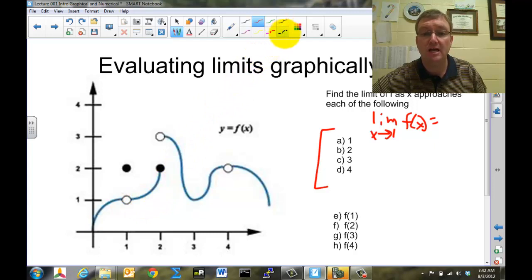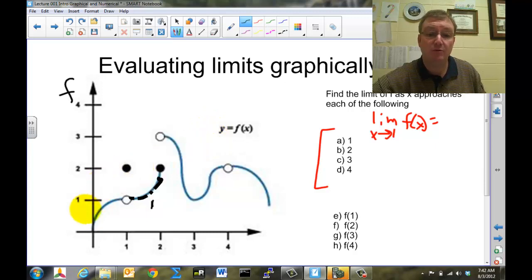Remember from the last time, what we do is we're going to get on the graph somewhere. I'm going to start on the right-hand side, and now I'm going to have to stay on this blue line and move towards x being the number 1. See, x is 1. Well, what y number, what f value are we getting close to as we get there? It looks like we're moving towards f being the number 1, because when I get here, it's an open circle. It's the number 1, isn't it? So first thought is it's approaching the number 1.